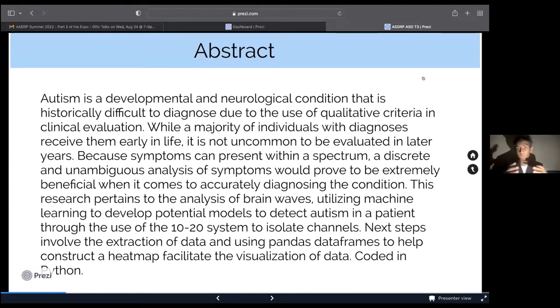The symptoms are not defined or discrete, and due to that, we need an unambiguous analysis of symptoms to diagnose a patient very well. So our model, which uses the 10-20 system to isolate channels, the extraction of data, and pandas data frames, all creates a model using Python to help doctors diagnose in a more accurate and efficient way.